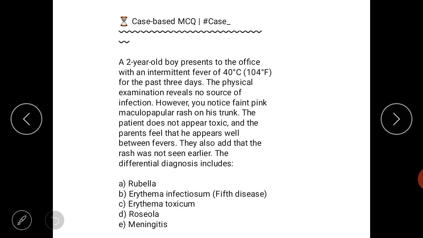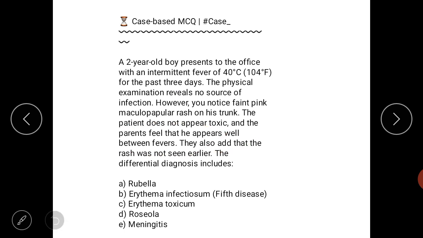The differential diagnosis includes... Let's evaluate the important points and discuss the answer of this case. The first point is the intermittent fever of 40 degrees Celsius, and the 2-year-old boy presents, not a newborn baby. He has a faint pink maculopapular rash on his trunk, meaning centripetal distribution rashes, and the patient appears well between fevers.